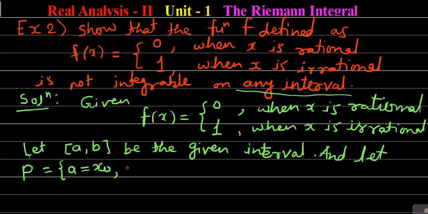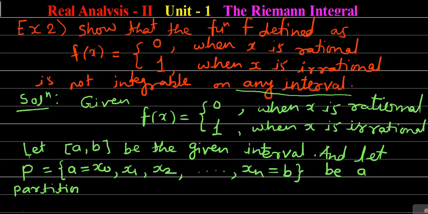First point in the partition is x0, second point is suppose x1, third one is suppose x2, and continued up to the last one, xn, which is equal to obviously b. And let P be a partition of the closed interval a to b.